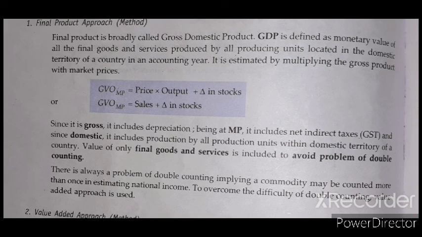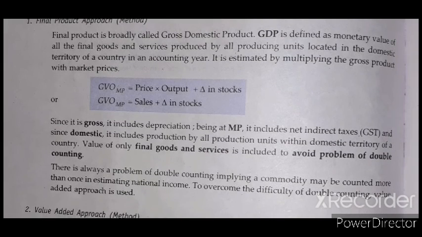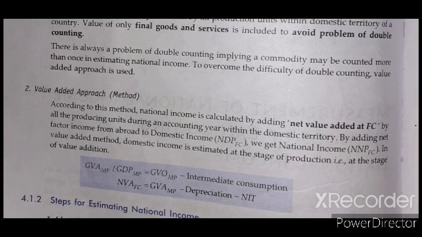In that case, we calculate GVO MP. How do we calculate it? The price of the commodity into output produced, plus change in stock. When any producer sells all the product, it ultimately leads to sales, plus change in stock. From this we have calculated the gross value of output at the market price.